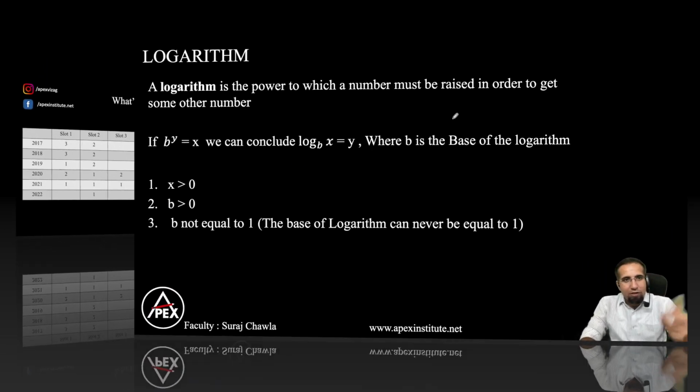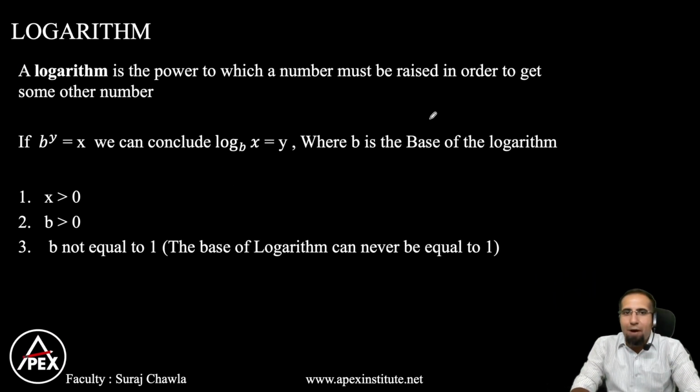So let's understand what is logarithms here. A logarithm is a power to which a number must be raised in order to get some other number. Now, suppose I have log x to the base b is equal to y. So we read it as log x to the base b is equal to y, where b is the base, right? Now, if I understand this in the exponents part, b gets down here. So this becomes b to the power y is equal to x. This is the basis on which logarithms has been made, right?